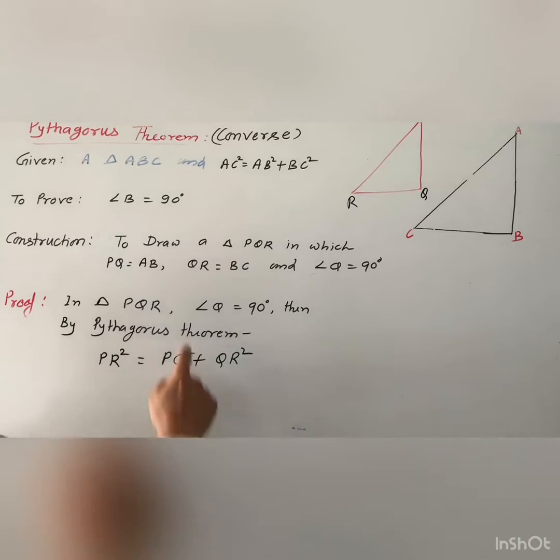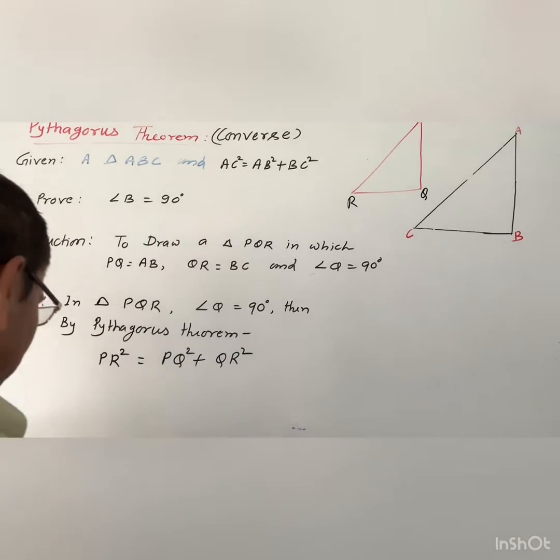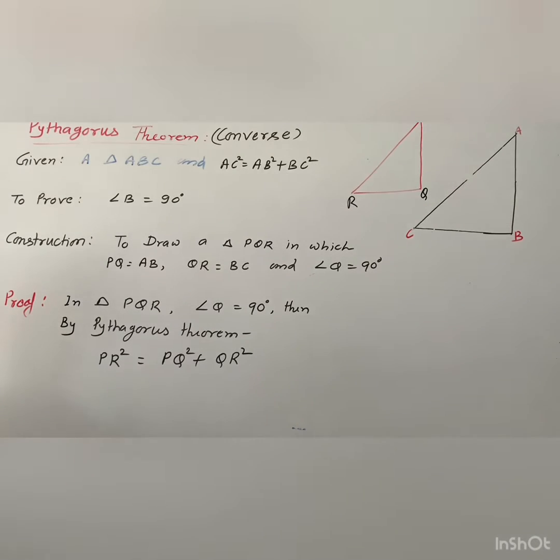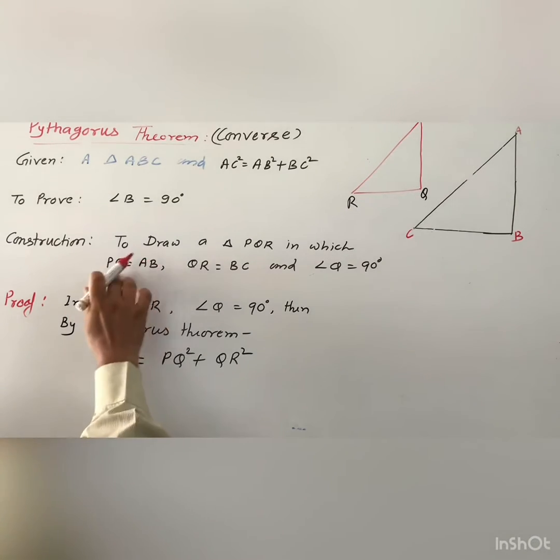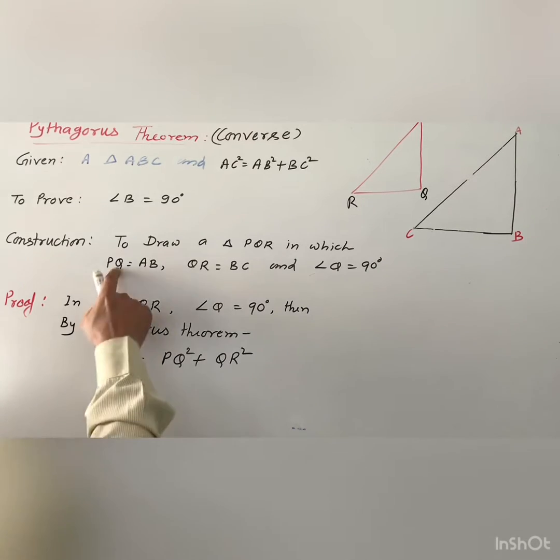So we can write this condition. But here it is given that PQ equal to AB, so we will write AB square. This is PR square, and PQ is given here as AB.